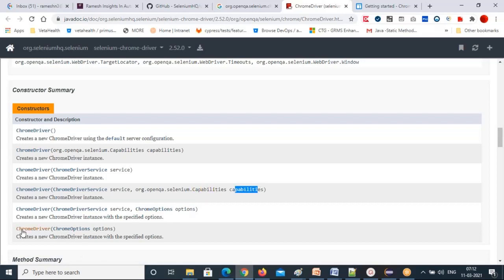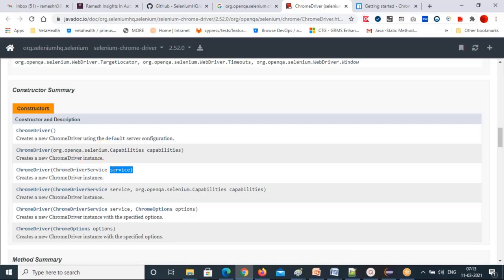Next one is Chrome driver, Chrome options. See how many constructors are there in this class? All are differentiated by the parameter list and parameter data type. Now this doesn't have any parameters. That's why this is called the default constructor. This has one parameter, and this also has one parameter, but the parameter data type is different. That's why the constructor can be understood.